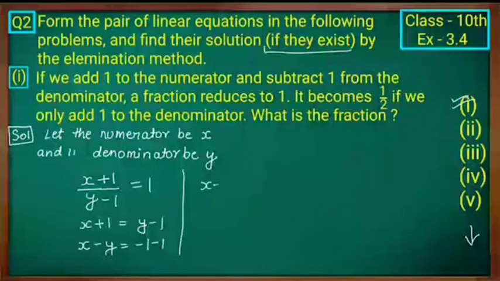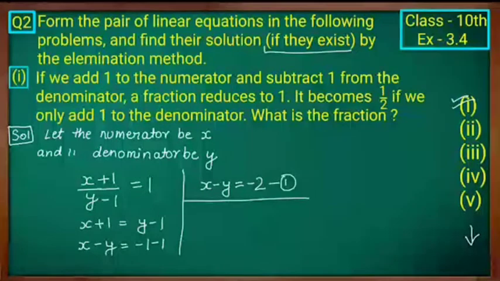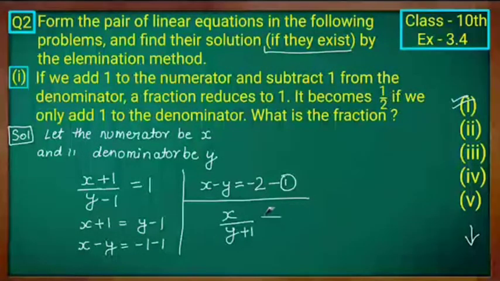You have to frame an equation like ax plus by is equal to c. First the x variable, next the y variable, is equal to the constant. So minus 1 and plus 1 you have to shift, so that will become minus 1 minus 1, which is minus 2. x minus y is equal to minus 2. Clear? Therefore mark this as equation 1: x minus y is equal to minus 2.